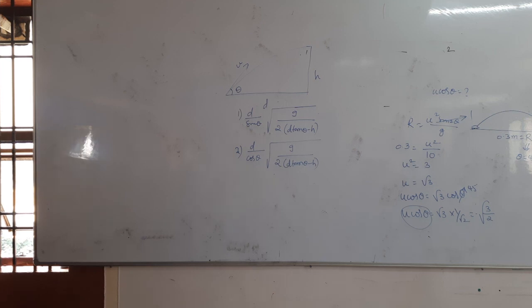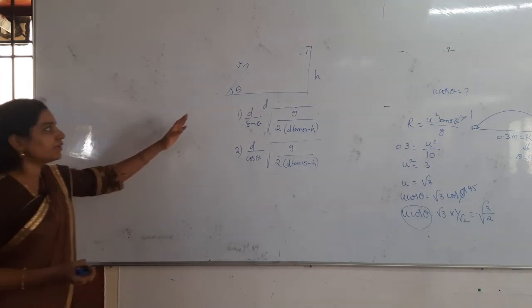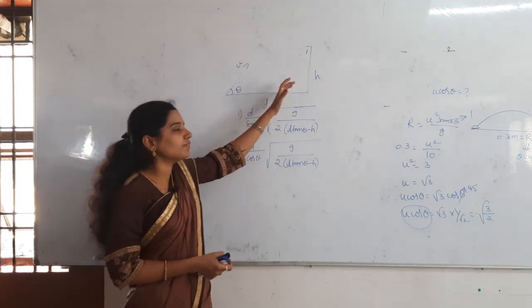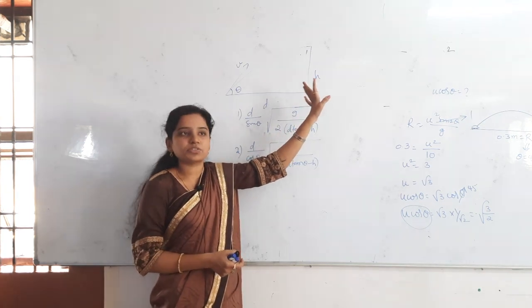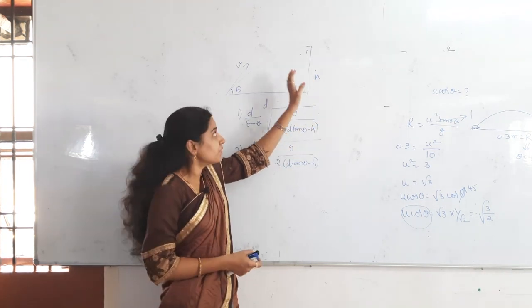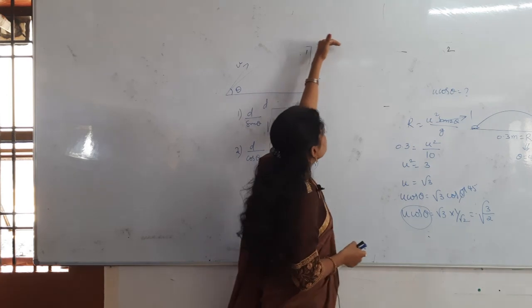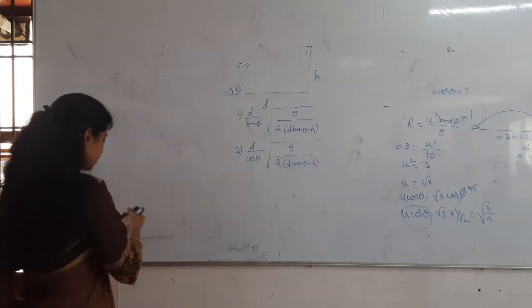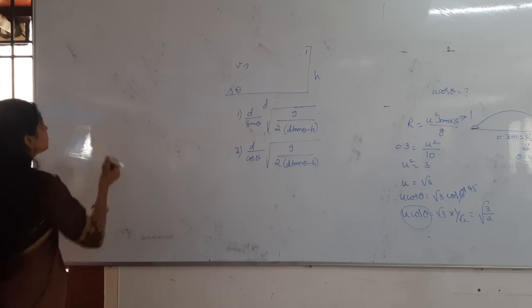They are not saying that that is a maximum height. Did they mention that maximum height? Some of you might be taking the maximum height formula. It is not maximum height, they did not mention that. That is just covering a horizontal distance d and then vertical distance h, that's it. That is not at all a maximum height. It will still go somewhere upside and then after that it will come downwards. So here what you have to do is take the projectile equation.